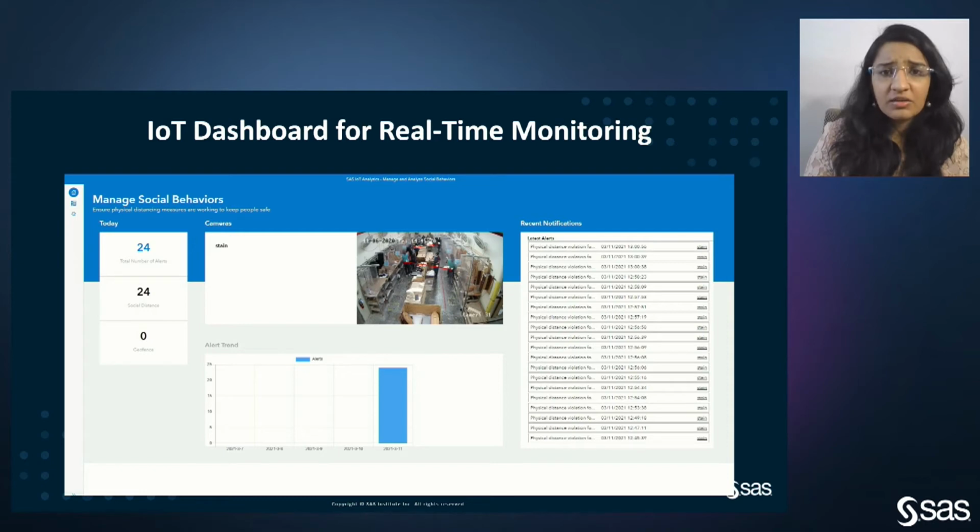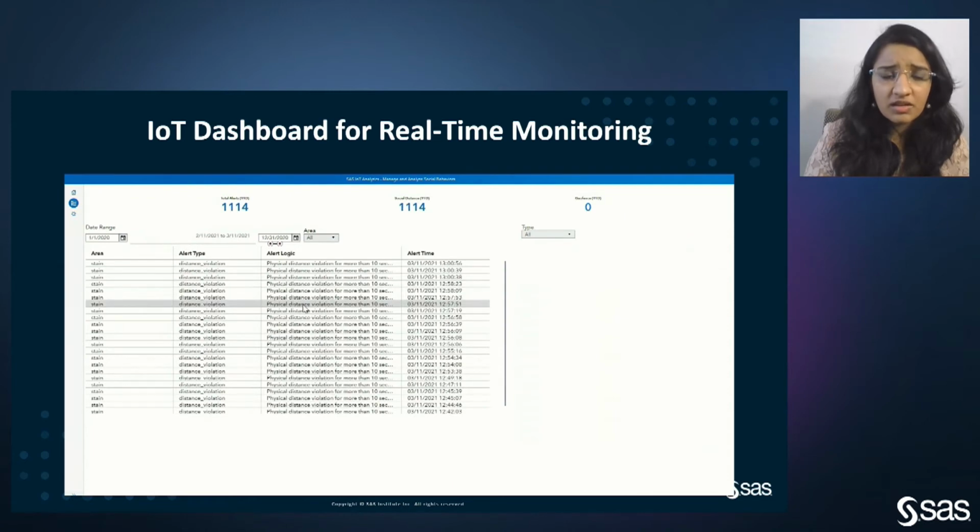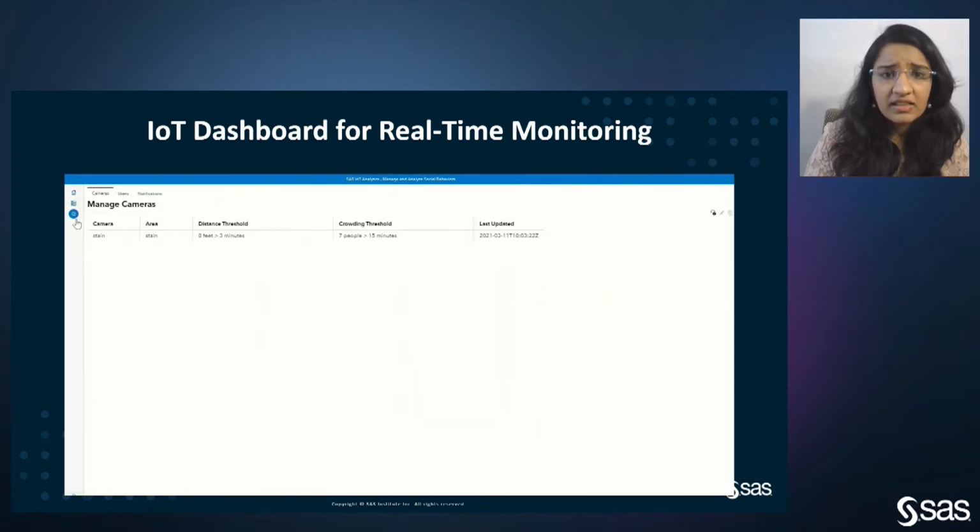Let me now discuss the IoT dashboard, which was used for real-time monitoring. As we see here in the IoT dashboard, we can see the live camera footage and the annotations of the individuals who are very near. We also have the total number of alerts, the alert trend, and the recent notifications. Moving forward to the next page on this dashboard, we have an analysis of all the alerts which were generated, and these can be filtered on the date.